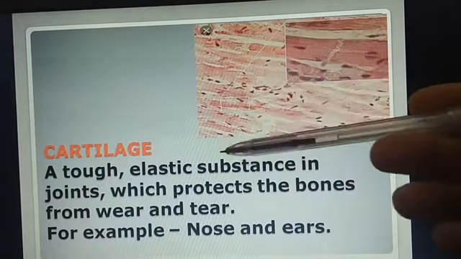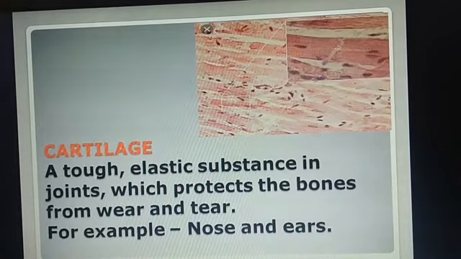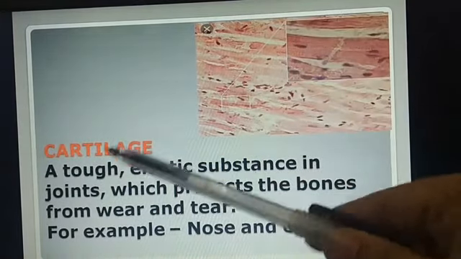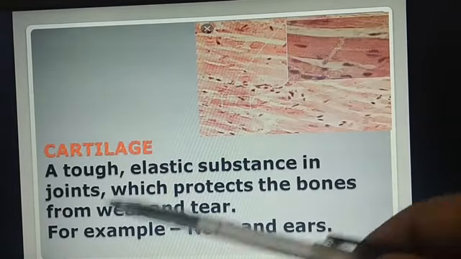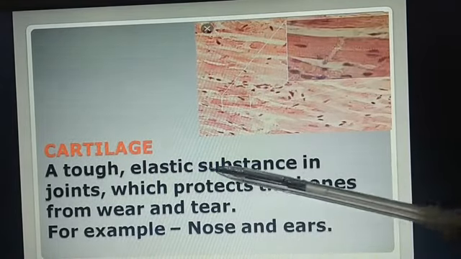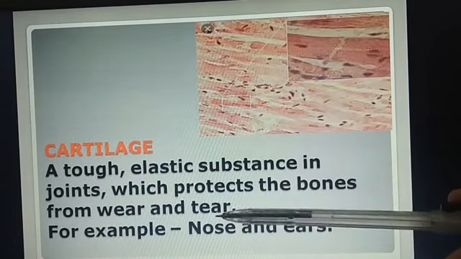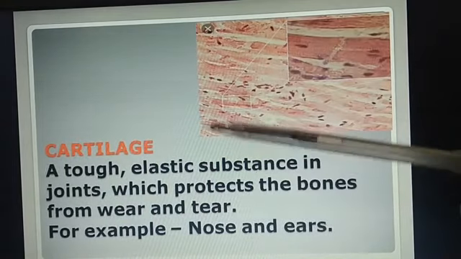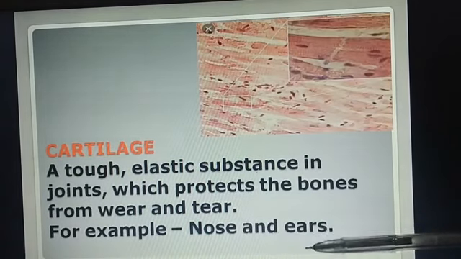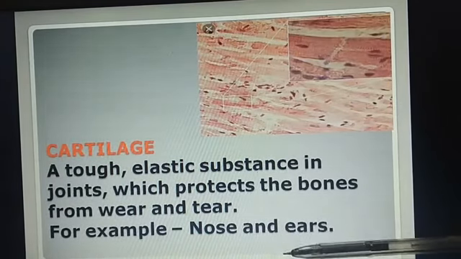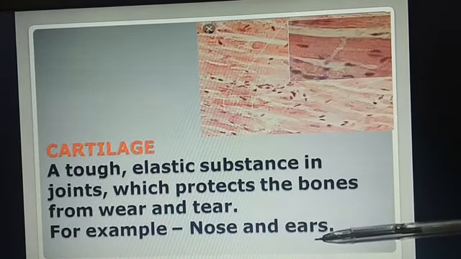Cartilage. Cartilage is also a tissue that covers the surface of the bones at a joint. For the definition, a tough elastic substance in joints which protects the bones from wear and tear. Wear and tear means that it protects the bone so that it cannot be broken. For example, nose and ears. Nose and ears are the two organs that are made up of cartilage. There is no bone inside the nose and ears.